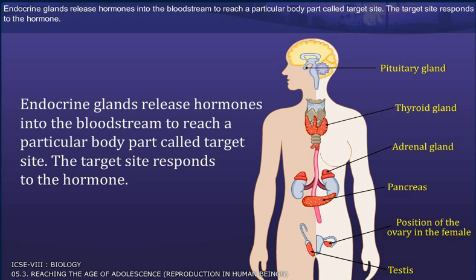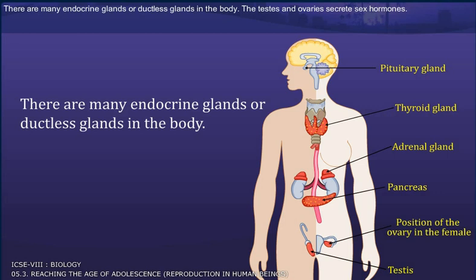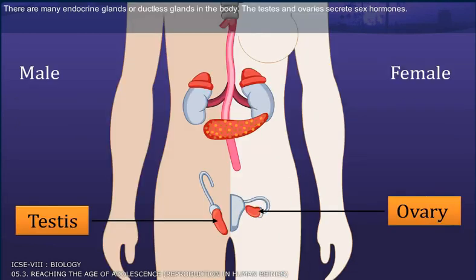Endocrine glands release hormones into the bloodstream to reach a particular body part called the target site. The target site responds to the hormone. There are many endocrine glands, or ductless glands, in the body. The testes and the ovaries secrete sex hormones.